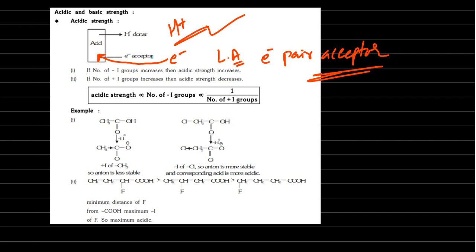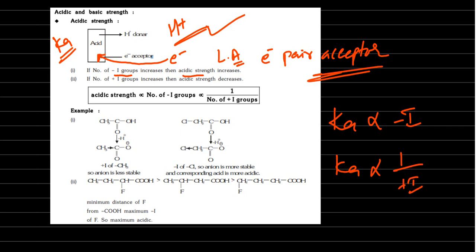Now, point 1. If the number of minus I groups increases, then acidic strength increases. Acidic strength, the symbol is Ka, acid dissociation constant. Ka is directly proportional to minus I. So I can write Ka is inversely proportional to plus I. Okay. So acidic strength is directly proportional to the number of minus I groups, inversely proportional to plus I groups.